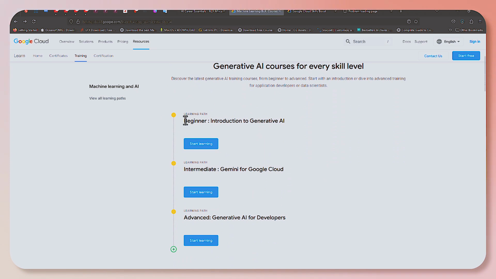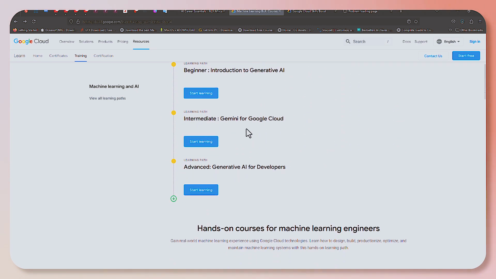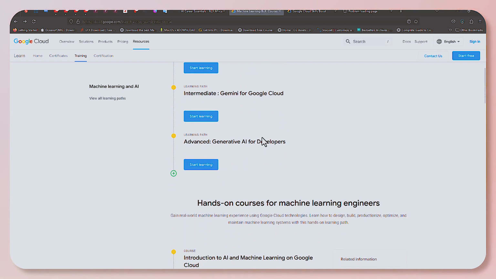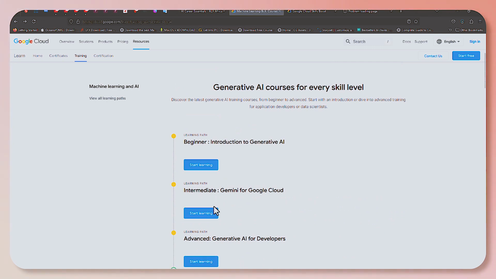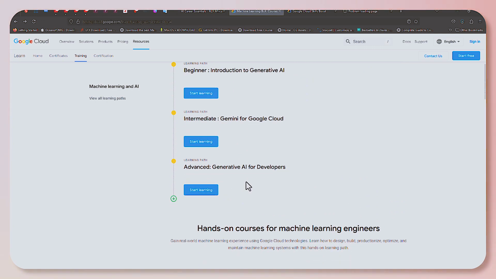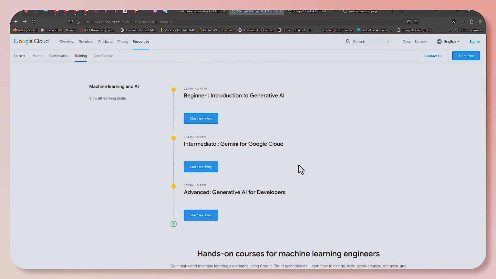The particular page has a learning pathway for beginners, introduction to generative AI. Then it has a learning pathway for intermediate, Gemini for Google Cloud, and then it has an advanced generative AI for developers, right? So this is actually a career pathway for cloud devs. So if you are interested in getting into cloud dev and you want to focus on artificial intelligence, this is a very good pathway for you to start from or for you to go through. So you start from beginner, then you move down towards intermediate, and then you go down to advanced. But if you are just here for the basic knowledge, or you just want to understand what AI is all about and then move over to different career paths, then the beginner learning path is for you.